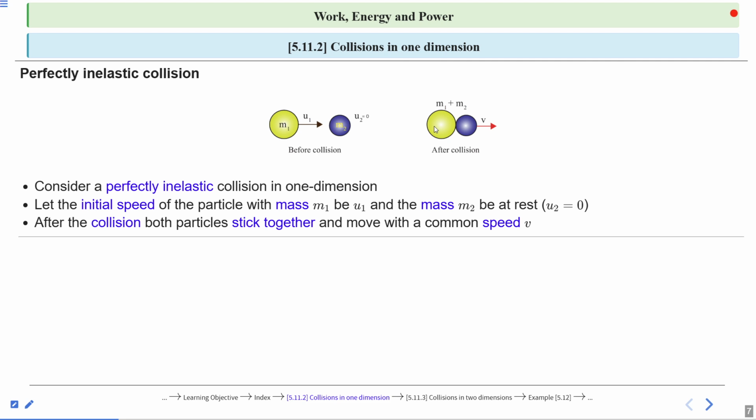Their mass will be m1 plus m2, and they move with a common speed v. This is the illustration. Before collision, m1 is moving with speed u1 and m2 is at rest. After collision, they stick together and move with common speed. Clear? This is the perfectly inelastic collision.